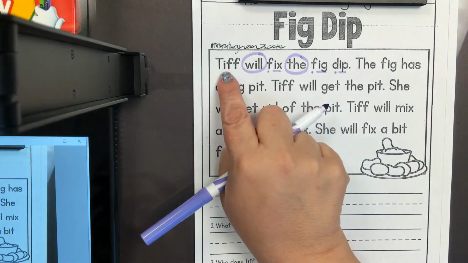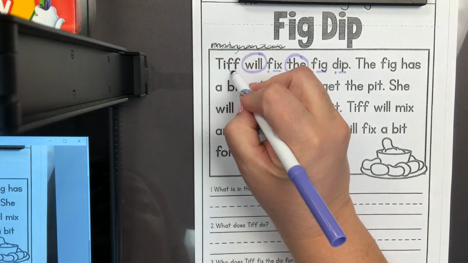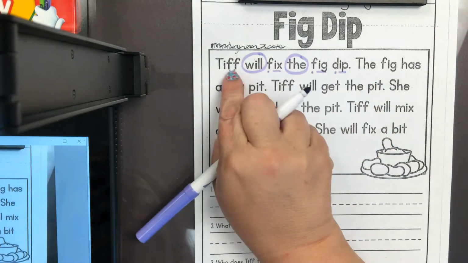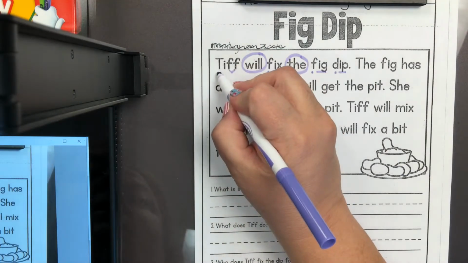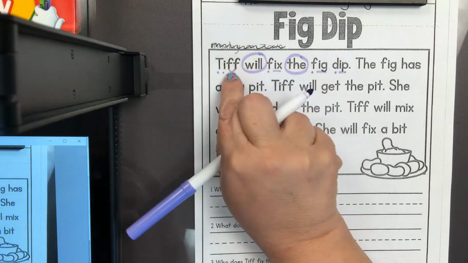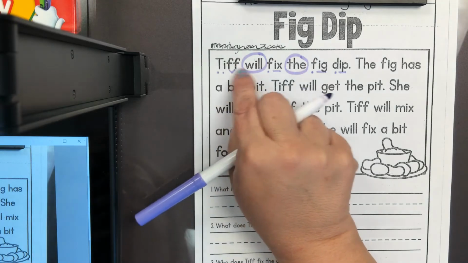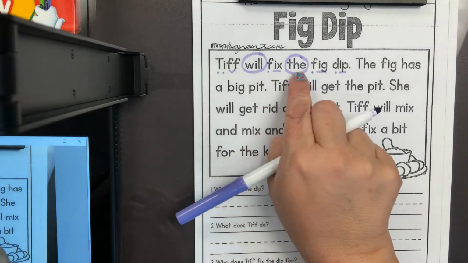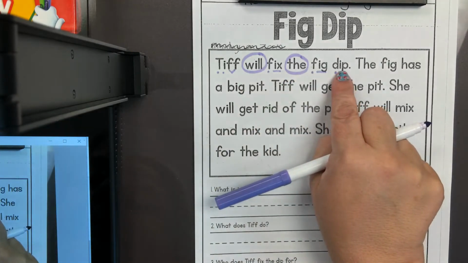Let's look at the name at the beginning of our story. We see the double F that makes the f sound. So I can sound this word out. Tiff. Tiff, wheel, fix, the, fig, dip.